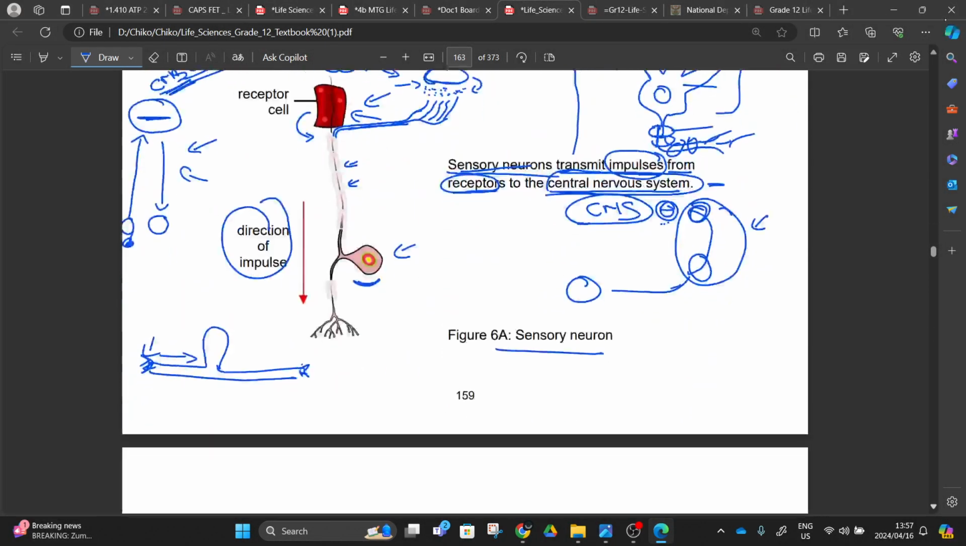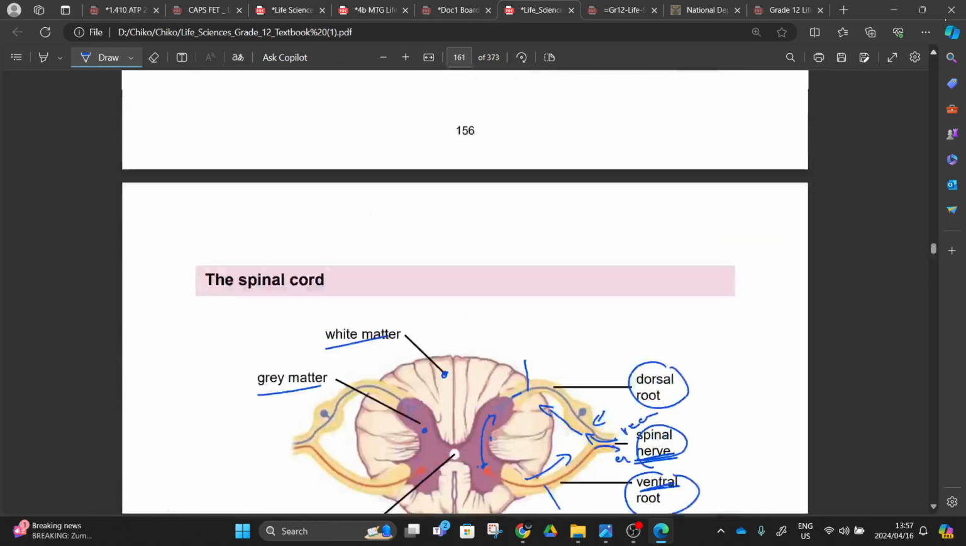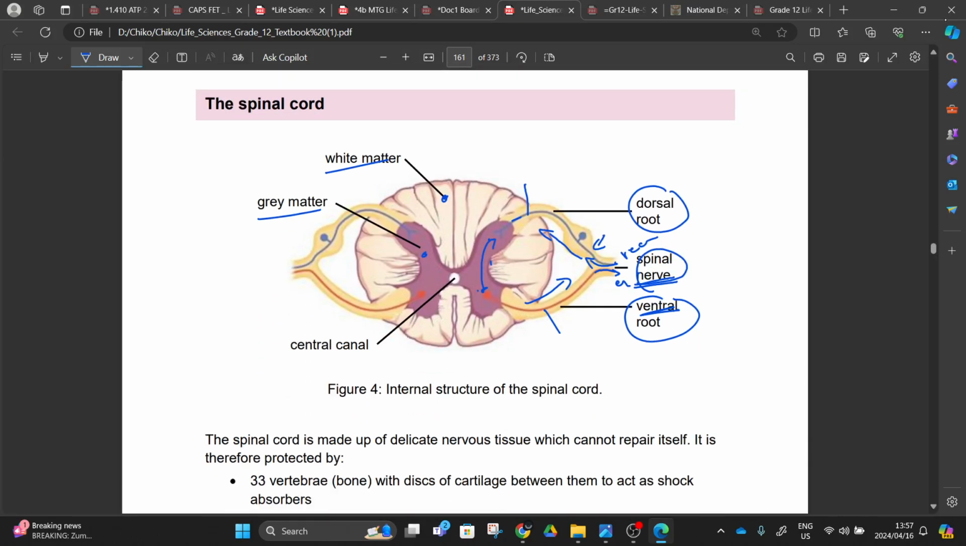But with our sensory neuron, you can see that it can be located at your arm, and then this nerve has to go straight to your spinal cord. If you still remember your spinal cord, I told you that there is a nerve that is bringing in the impulse. This nerve has a cell body here.